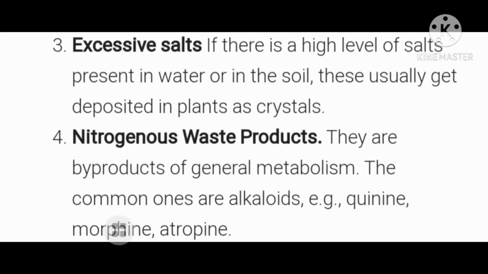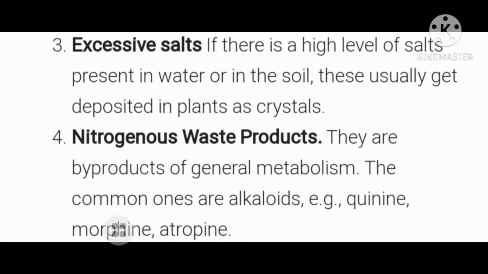Excessive salt. If there is a high level of salts present in water or in the soil, these usually get deposited in the plant as crystals. Nitrogenous waste products are the byproduct of general metabolism. The common ones are alkaloids like quinine, morphine, atropine, and these have medicinal value. Quinine is the medicine for malaria, and various other alkaloids are also obtained from various plants and used for medicinal purposes.